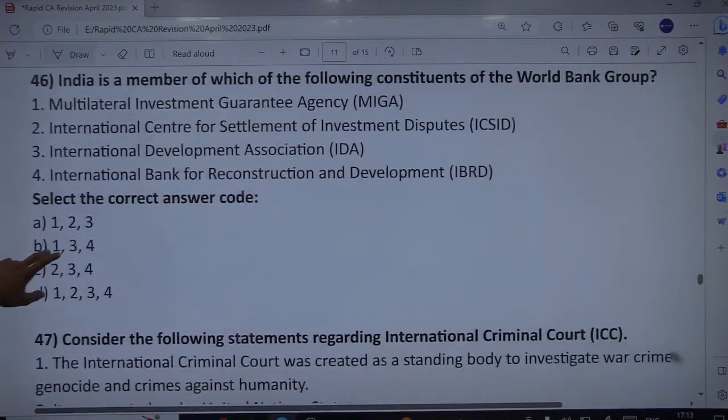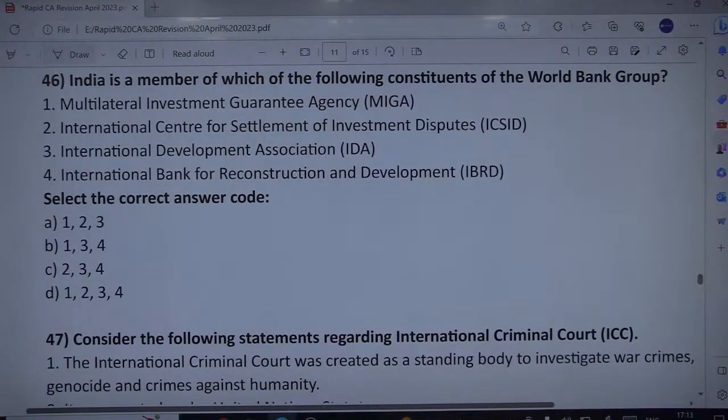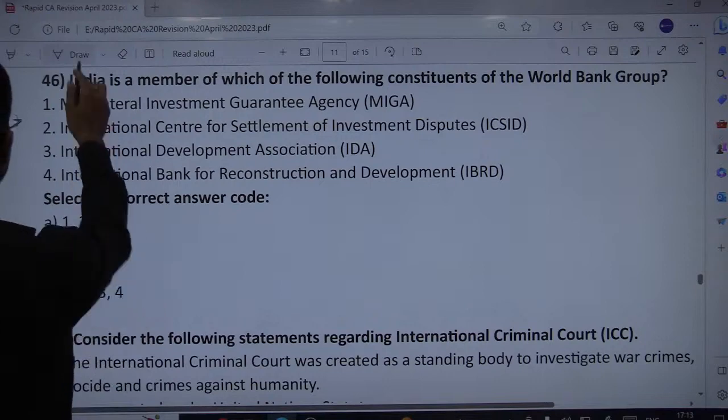India is a member of which of the following constituents of the World Bank group? Okay, easy. India is not a member of only one out of the six bodies of the World Bank. Remember, India is not a member of the International Center for Settlement of Investment Related Disputes, ICSID. Rather, India is a member of every other body of the World Bank group. So only second is incorrect, means 1, 3, 4 are correct. So you can easily mark B as the correct option.